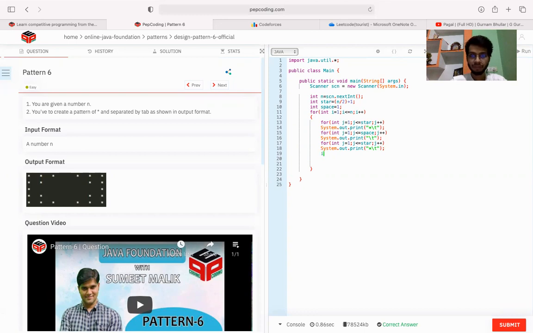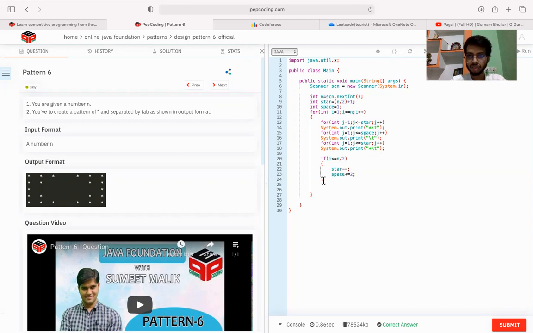And again we have to manage the if condition, whether we reach our midpoint or not. After the mid, things are going to change. So here, if i is less than or equal to n by 2, until this part we follow this condition: our star value decreases by 1 and our space value increases by 2.